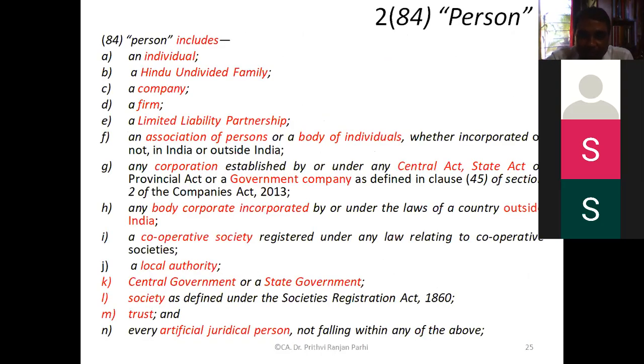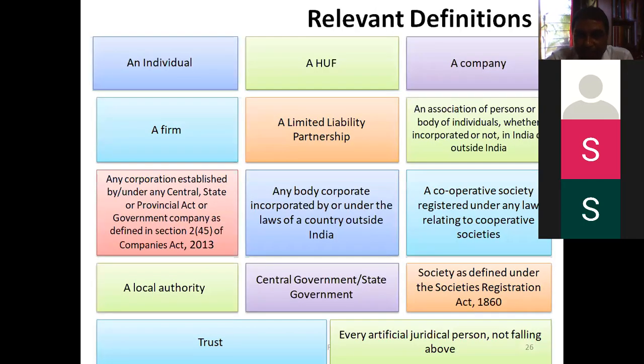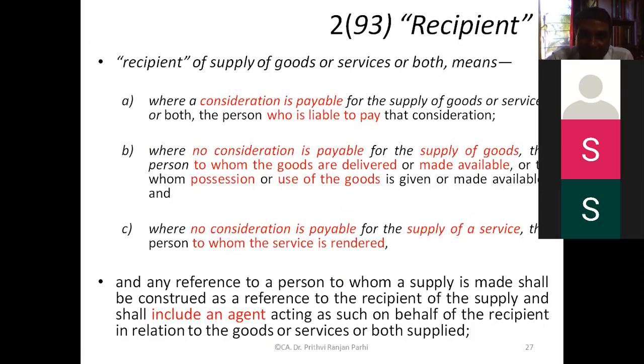Taxable territory. Persons also we had discussed yesterday in detail, the definition of persons. Recipient, this discussion also we have discussed. It is situation specific, is it not? Where consideration is payable, the person who is liable to pay is the recipient. Where no consideration is payable, then who is the recipient? To whom goods are delivered or made available, or to whom possession or use of the goods are given.